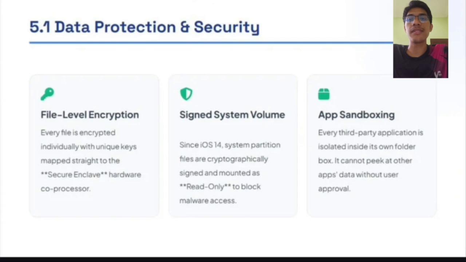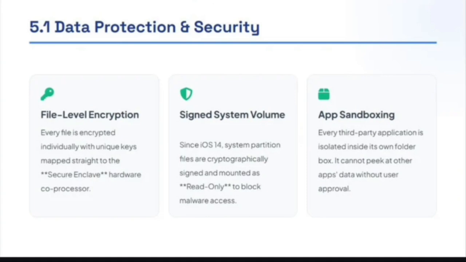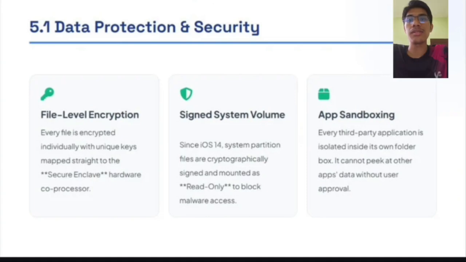To keep your information safe, Apple uses three main security layers. First, file level encryption. Every file is encrypted individually, tied directly to the hardware security chips. Next, signed system volume. System files are locked as read-only to prevent malware from changing them. Lastly, app sandboxing. Each app lives in its own private space, so it cannot access your other apps' data without your permission.